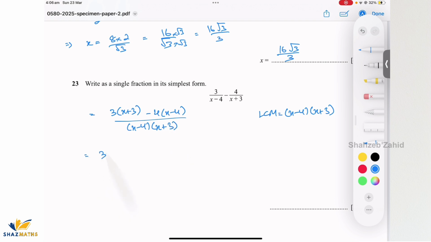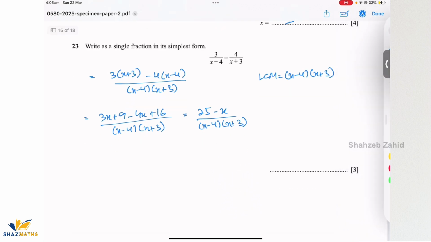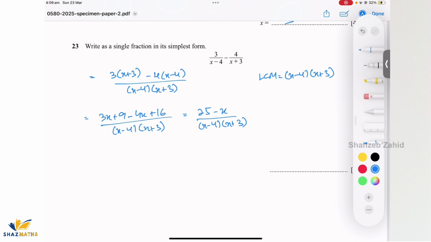This is going to become 3x plus 9 minus 4x plus 16, whole over x minus 4 times x plus 3. Simplify that further. It's going to become 25 minus x, whole over x minus 4 times x plus 3. And that's the final answer.